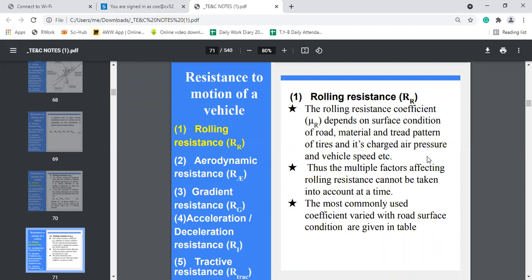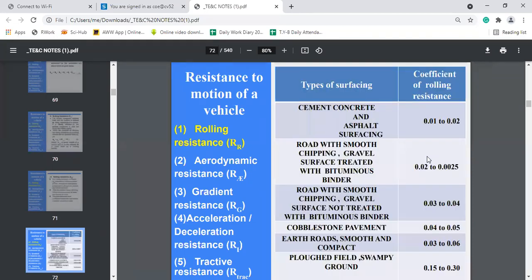The most commonly used coefficients are given here, which depend upon the type of surface. Suppose your road pavement is of cement concrete and asphalt surface, then you can take the value of mu R, coefficient of rolling resistance, as 0.01 to 0.02. If it is a road with gravel surface treated with bituminous binder, the coefficient can be taken as 0.02 to 0.025.